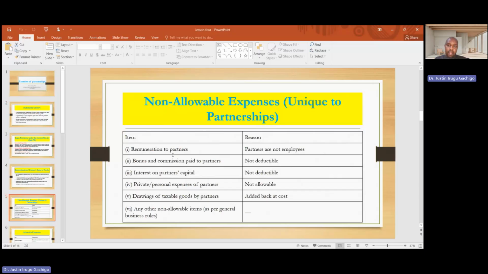So we have some expenses which are not allowable, and this is very unique to partnership. One, remuneration to partners. This is not an allowable expense because partners are not employees. We have bonuses and commission paid to partners, interest on partners' capital, private or personal expenses of partners, drawings of taxable goods by partners, and any other non-allowable item as per the general business rule. Remember we said that expenses which are not wholly and exclusively used for business purposes are not allowable for tax purposes, but the specific ones for partners are as highlighted above.